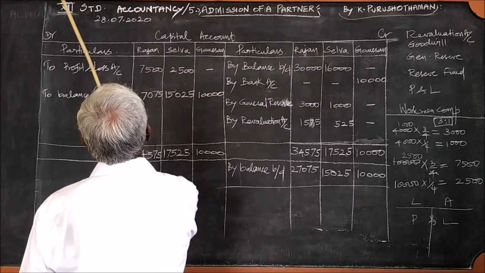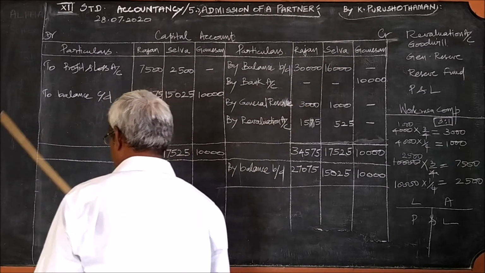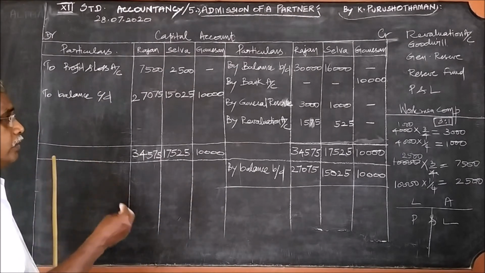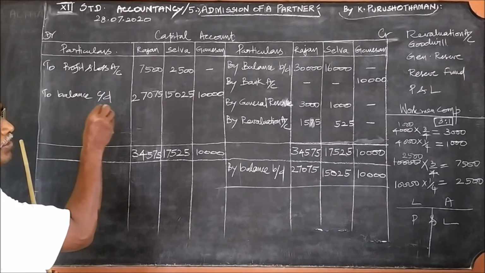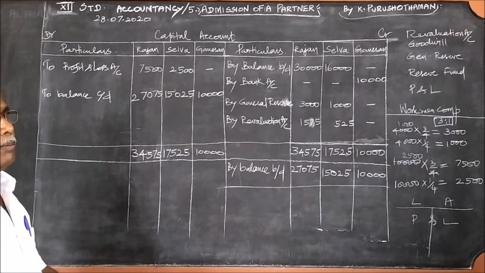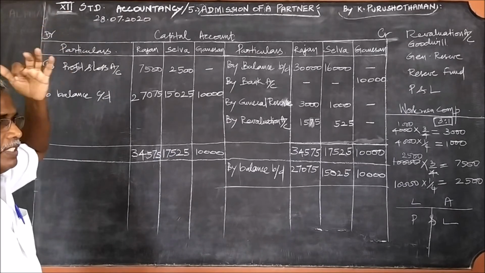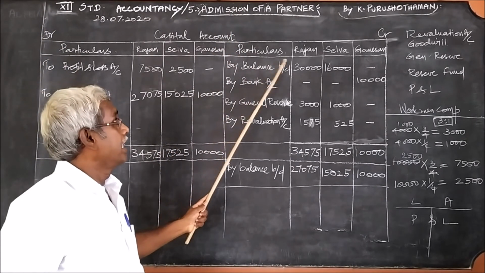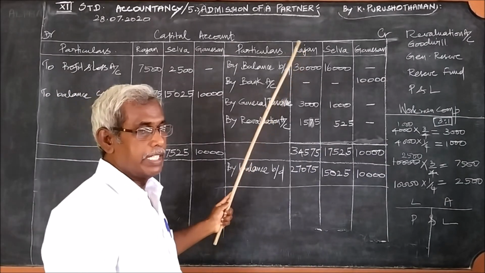Capital account, give the heading, debtor and the creditor. Very good. After that, what should you write? What are the entries to be passed inside the capital account? The first thing, the amount invested by the old partners, that is the capital of the old partners, in the name by balance brought down. That is given there.